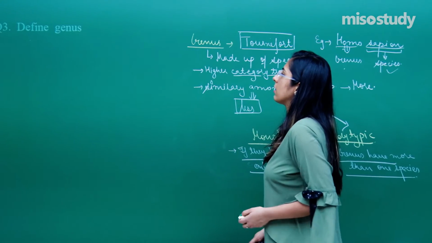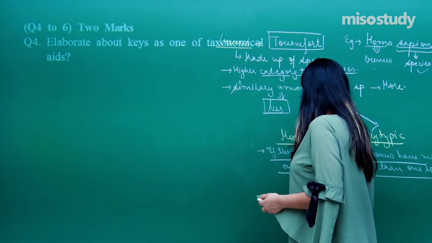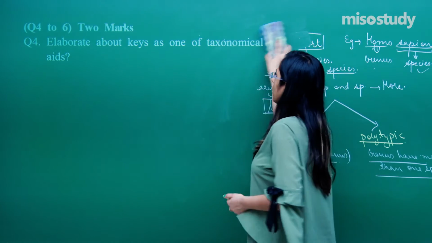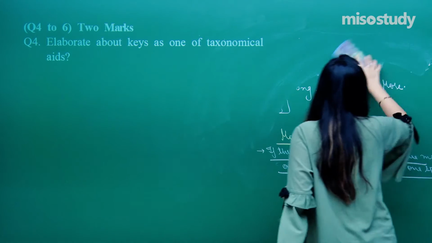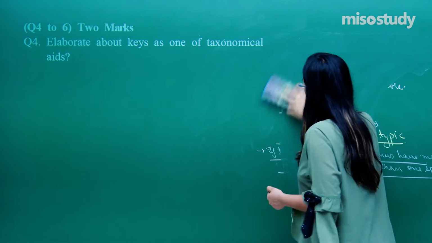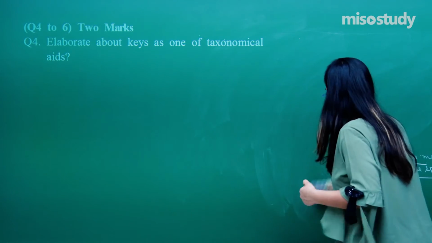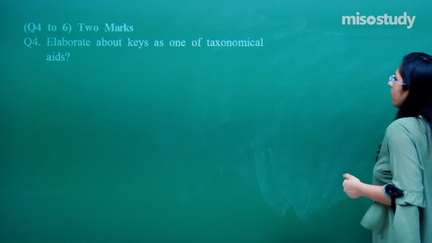What is a genus? Now, let's talk about another question. That question is of 2 marks. So if you give a right answer, you will get the full 2 marks. Now, how to attempt such types of questions?